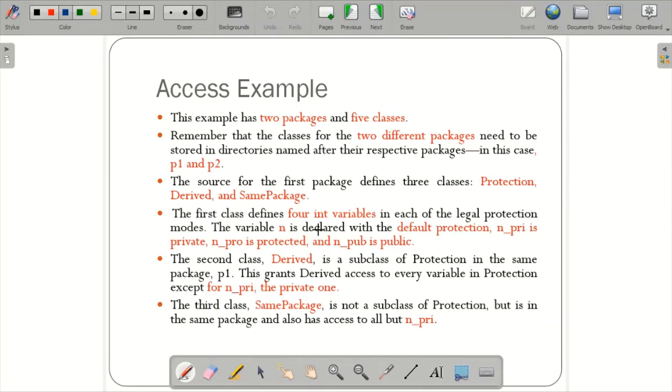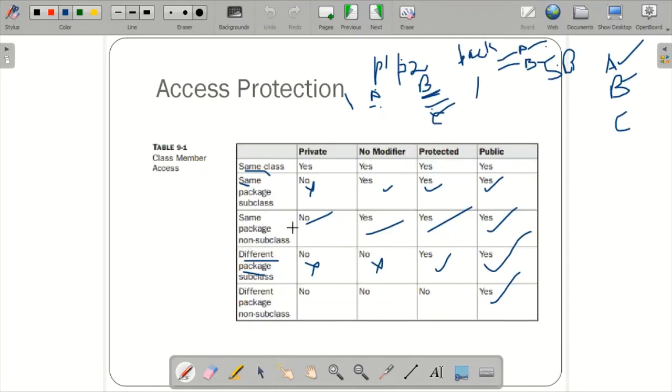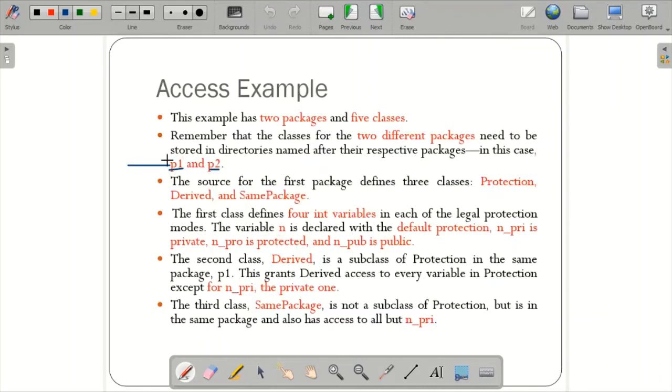In this example we have 2 packages. Let us take the packages P1 and P2. Within P1 I'm going to define 3 classes. This access example is entirely for this particular table I'm going to show. So there are 2 packages, one is P1 and another one is P2. Within this P1 I have 3 classes, and within this P2 I have 3 classes. So this example has 2 packages and 5 classes.